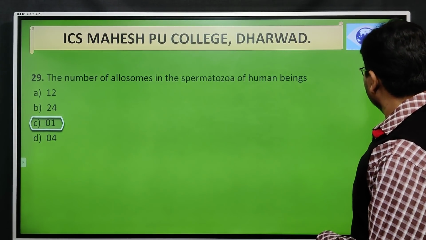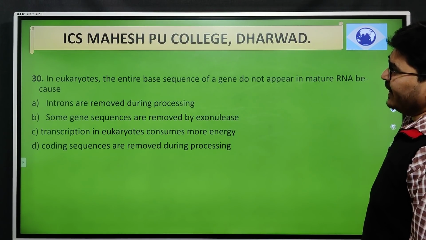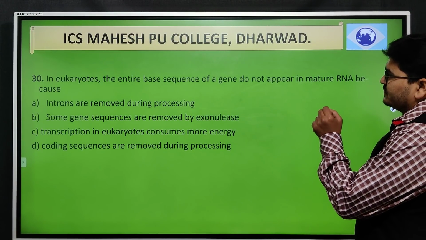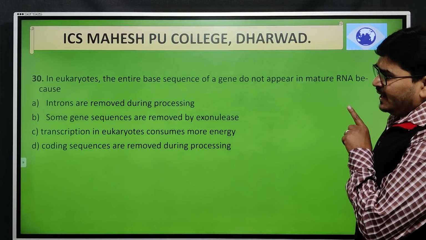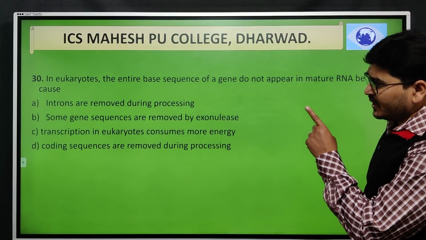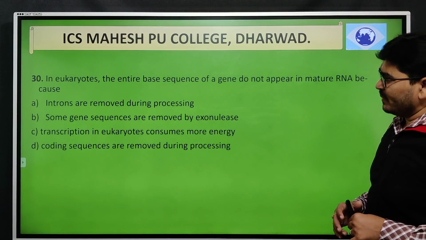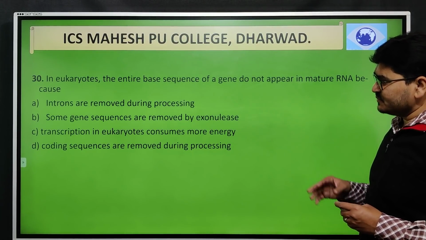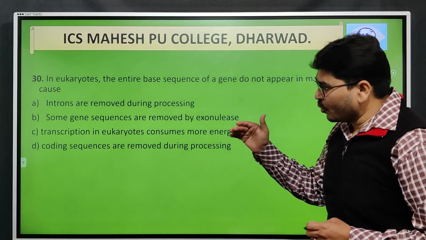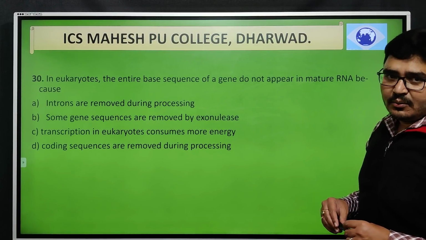Next, in eukaryotes the entire base sequence of the gene does not appear in the mature RNA because: A, introns are removed during processing; B, some of the gene sequences are removed by exonuclease; C, transcription in eukaryotes consumes more energy; and D, coding sequences are removed during processing.